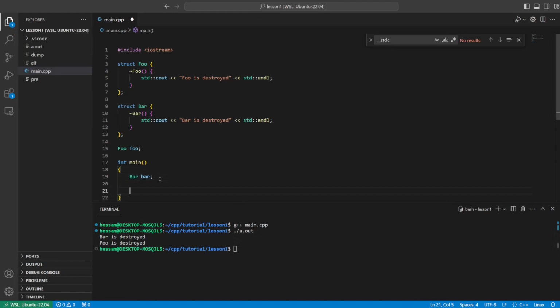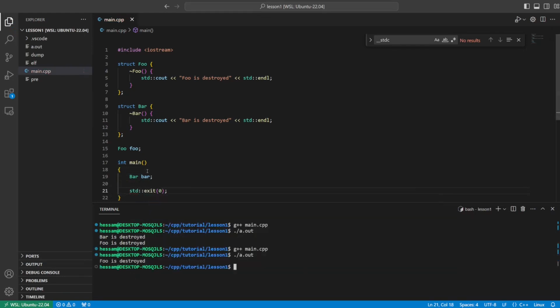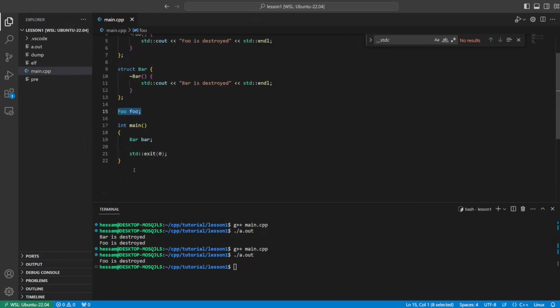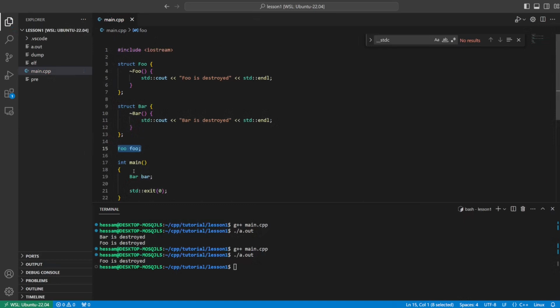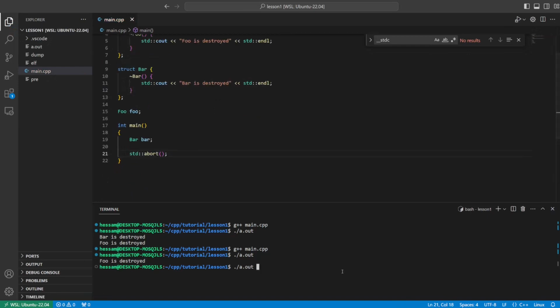However, if I were to add std::exit here and run it again, you can see that only foo, with the static storage duration, is destroyed. So that's what point number 4 in the standard was saying. There are other ways for us to exit the main function. For example, we can call std::abort, and this does not do any destruction for us. You can see that nothing is destroyed.